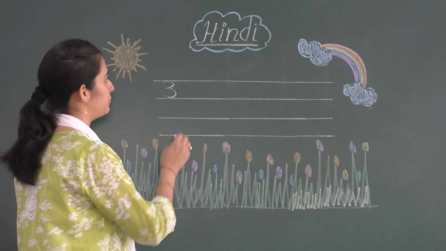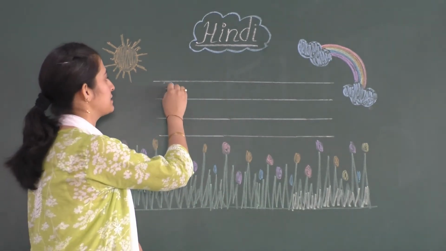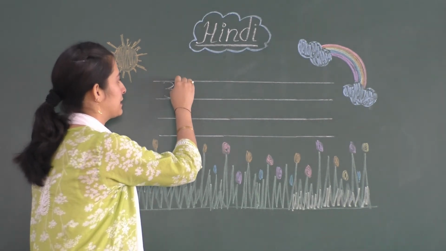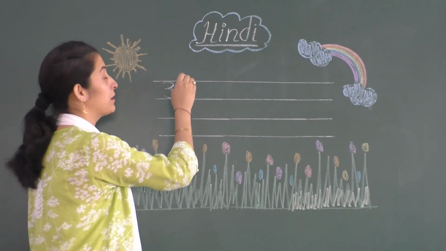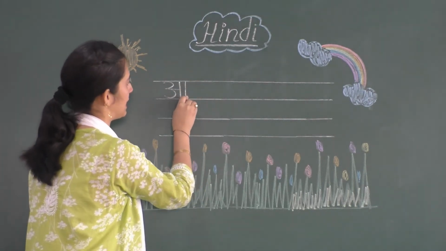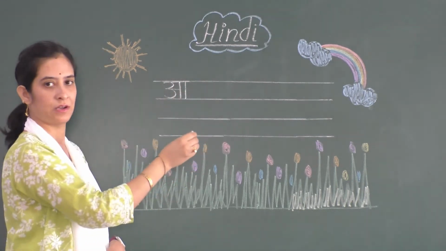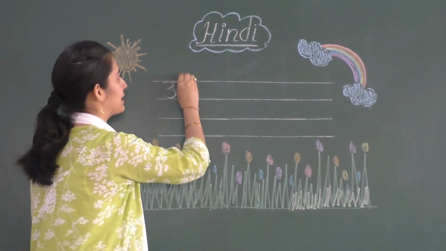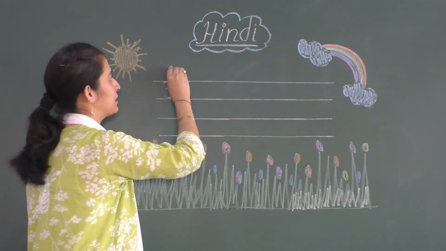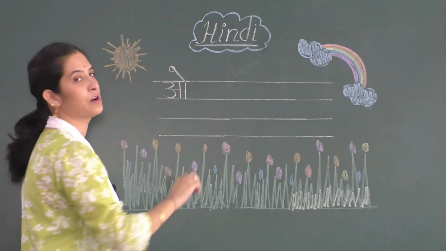Then a sleeping line. Then a standing line. We have to draw one more standing line. Then a sleeping line on the top, and we will make a slanting line with a loop. Okay, so this is O.